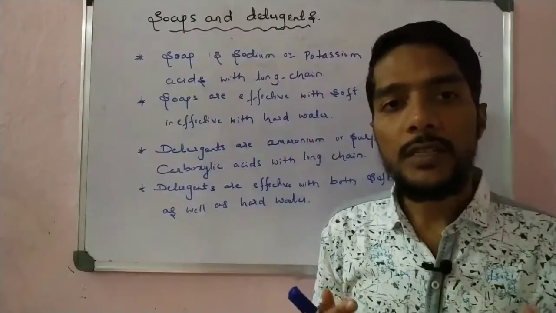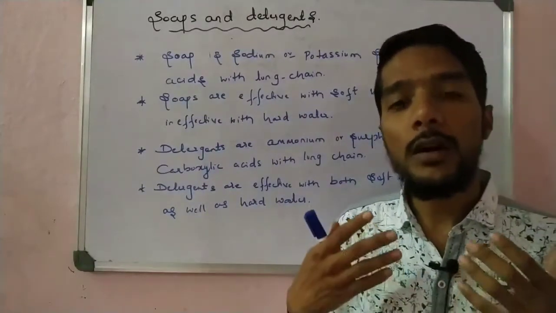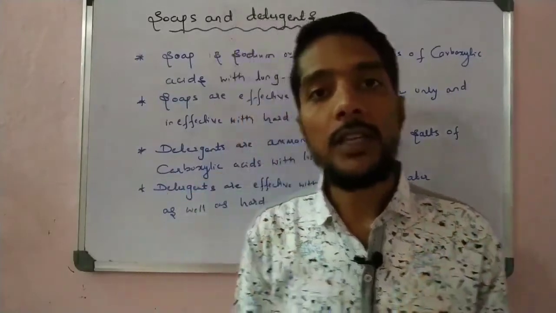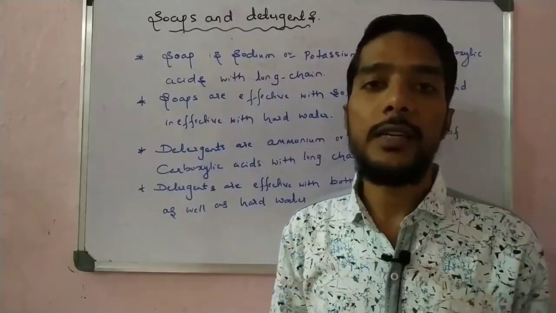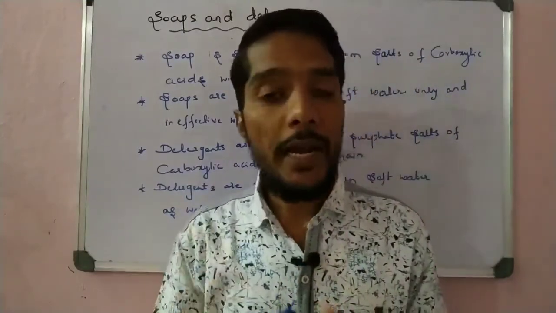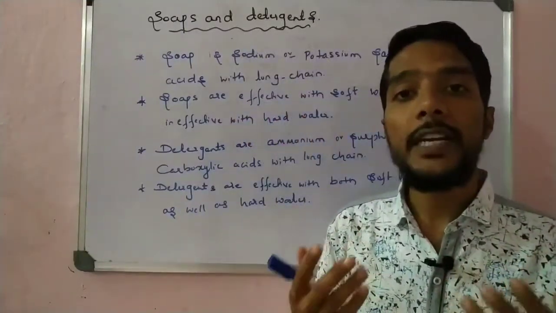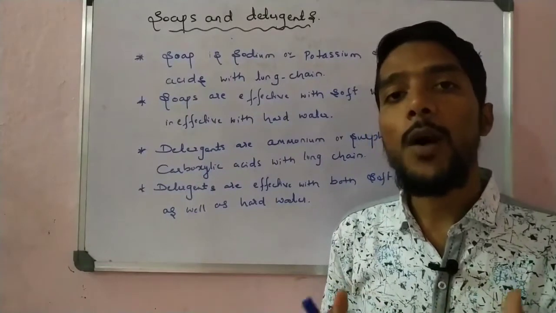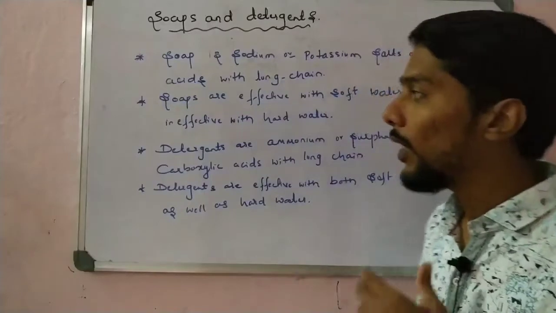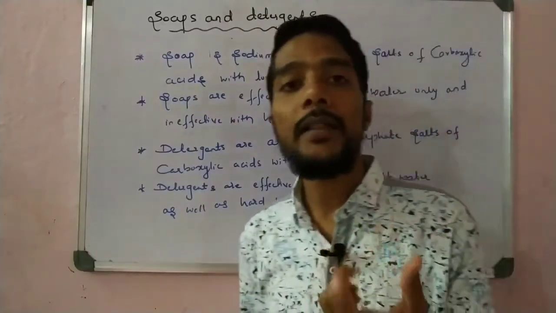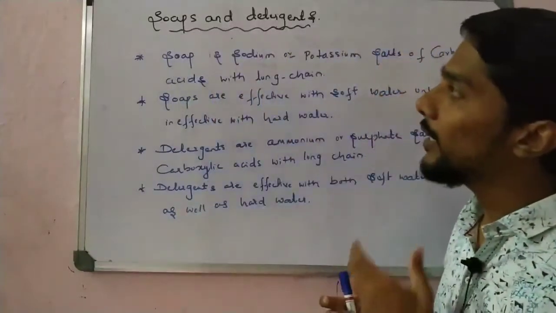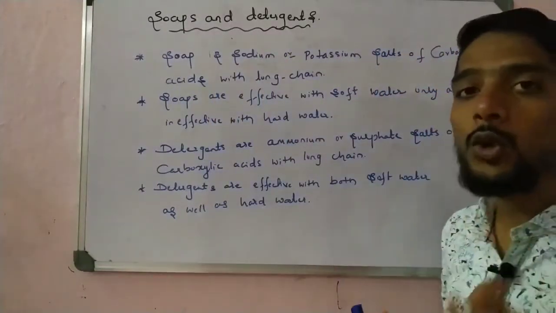So one question arises: how does soap work, and how does detergent work to make the cloth clean? If we only use water, we cannot clean it effectively, but when we add detergent or soap, it is cleaned very effectively. Why does this happen? So let us start this knowledge here in this video. What is the mechanism behind the cleaning action of soap and detergent? But before that, let us come to how soaps are made.